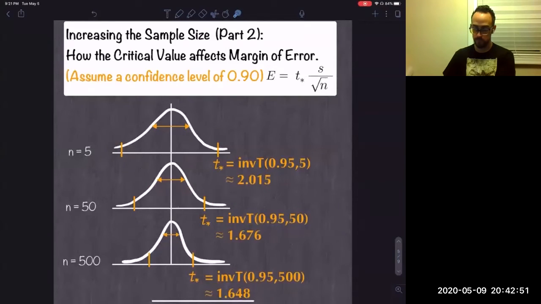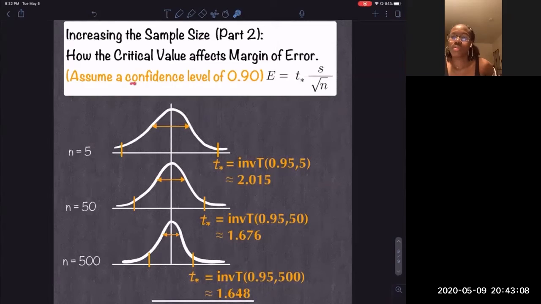Part two, also, something very interesting happens to your distribution as n increases. So not only does the standard error get smaller, making this more compact, but so does your distribution change. I want to consider a confidence level of 90%. In here, this percentage is 90% on all three of these.